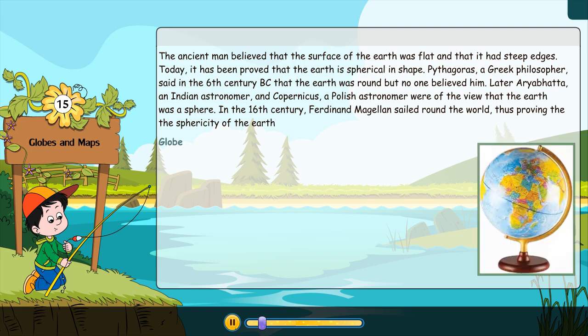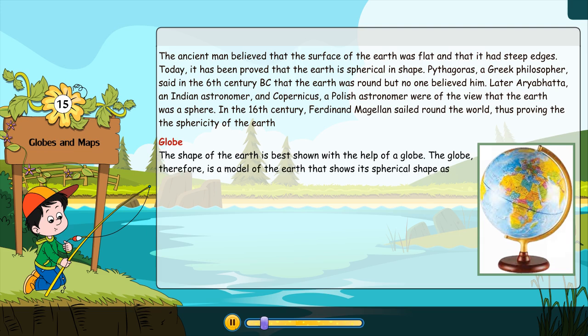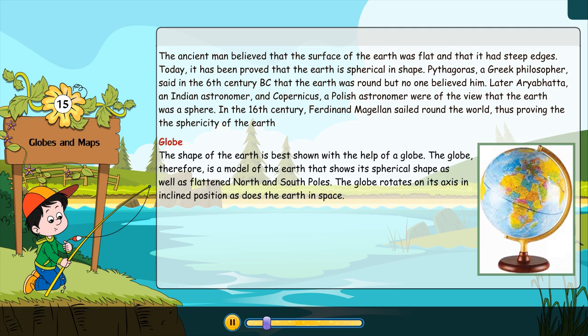Globe. The shape of the earth is best shown with the help of a globe. The globe, therefore, is a model of the earth that shows its spherical shape as well as flattened north and south poles. The globe rotates on its axis in inclined position as does the earth in space.